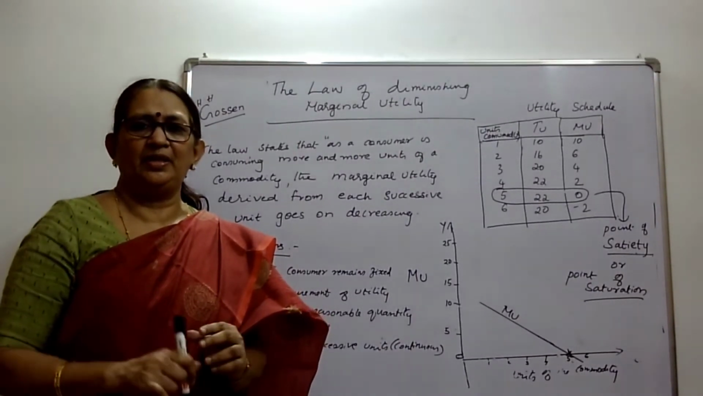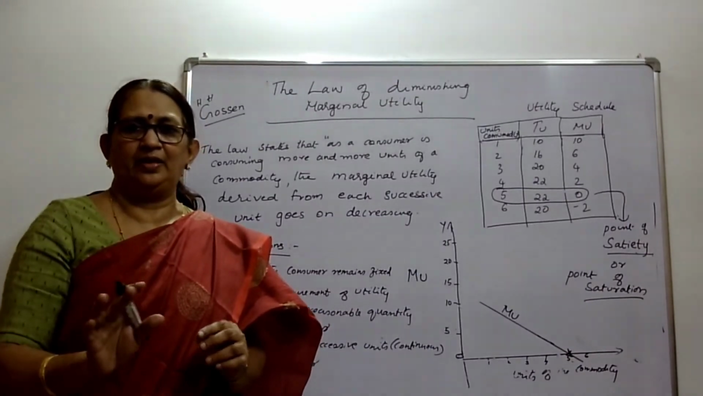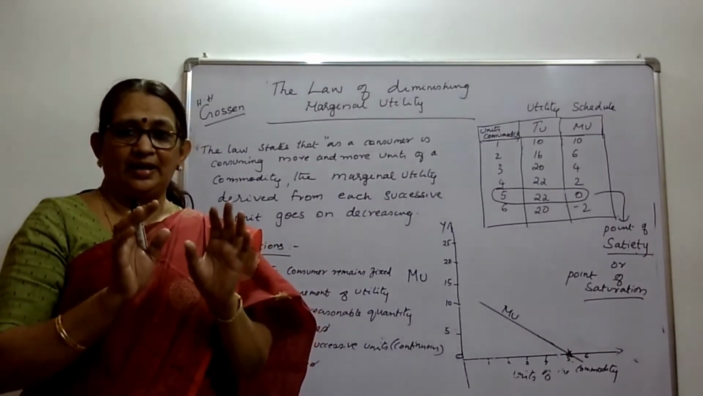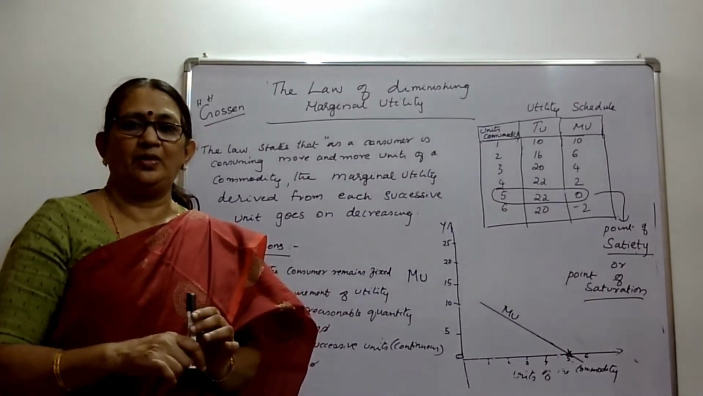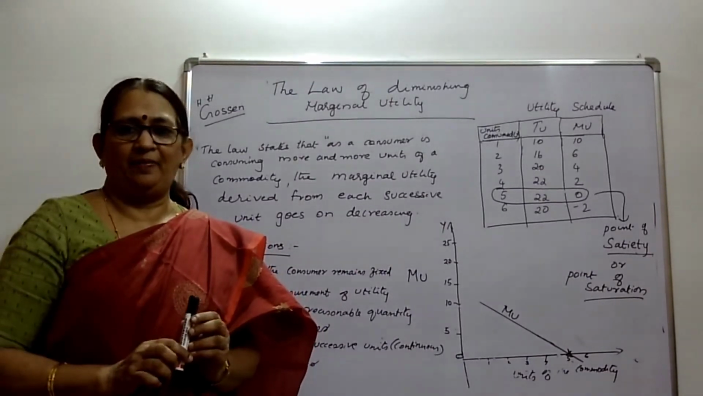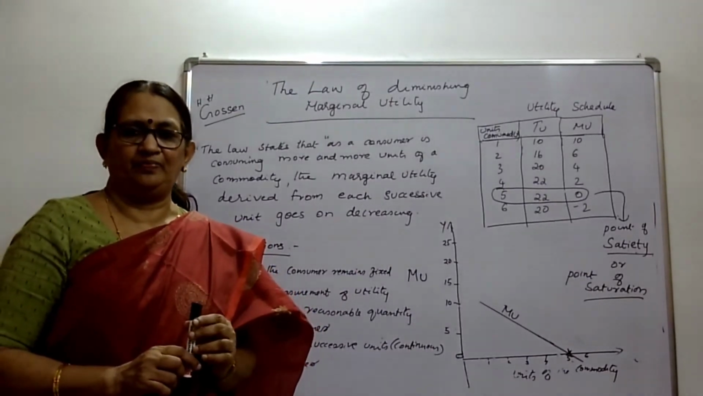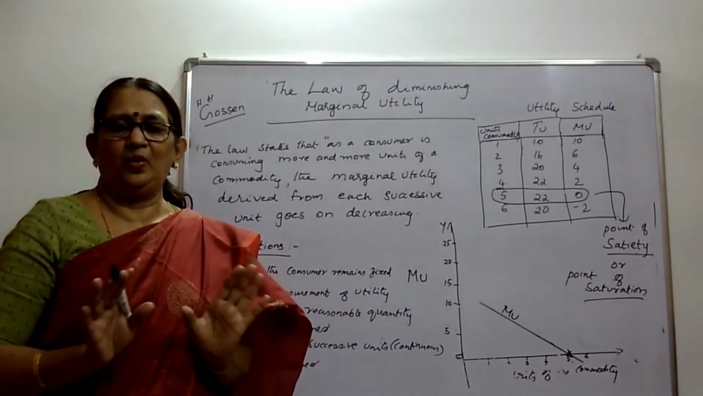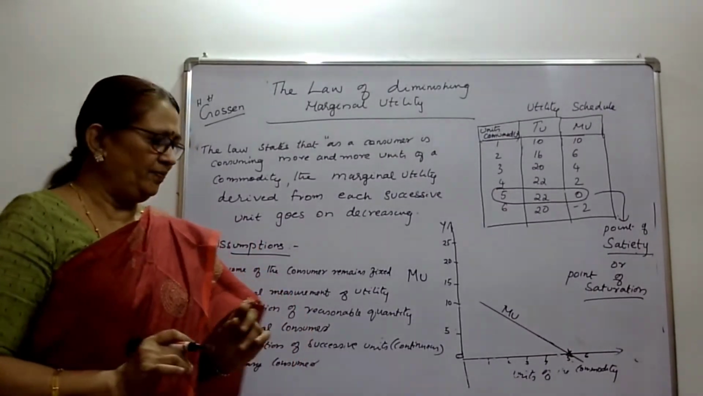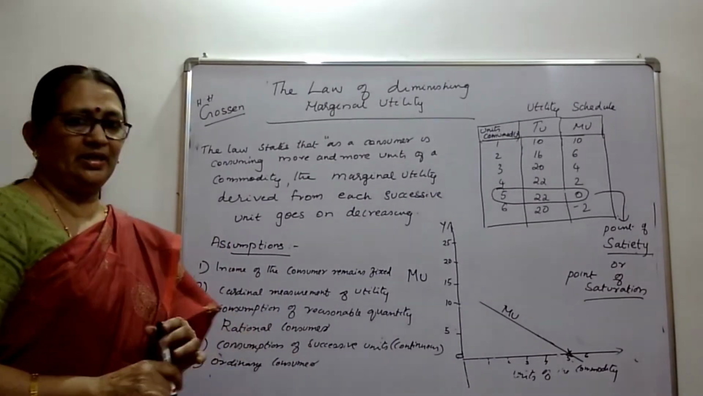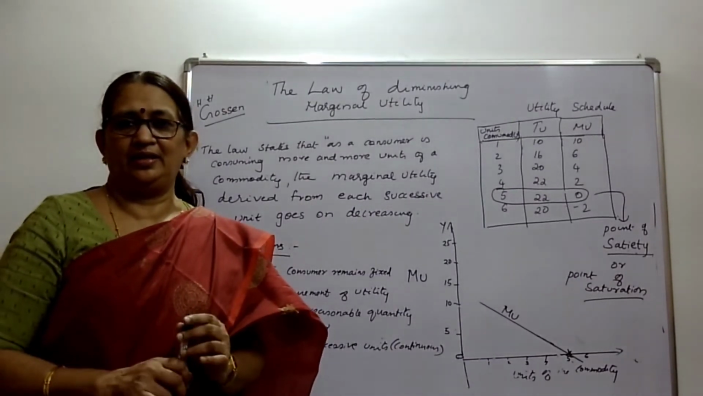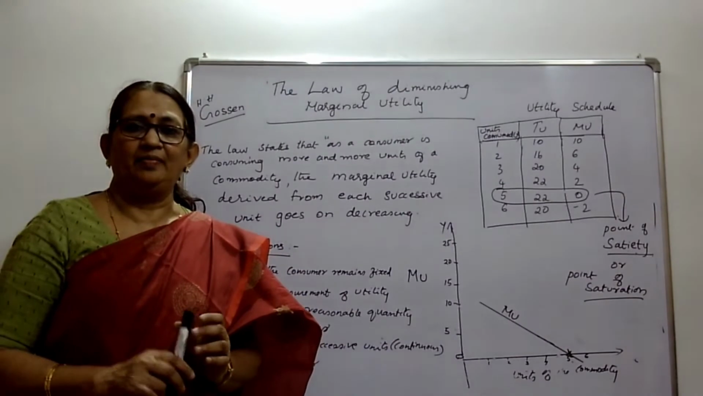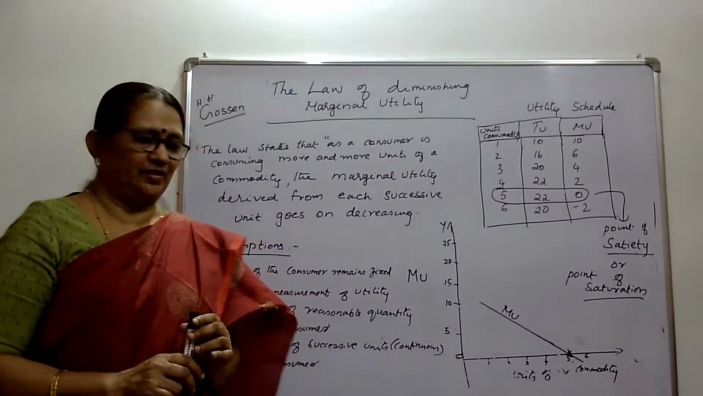Third one, consumption of reasonable quantity. What is reasonable quantity? If you are eating an apple, we mean the consumption of the whole apple, not a small piece of apple. So reasonable quantity. If we mention 1 unit of apple, it is 1 whole apple. Then rational consumer. The consumer is rational. His intention is to get maximum satisfaction.